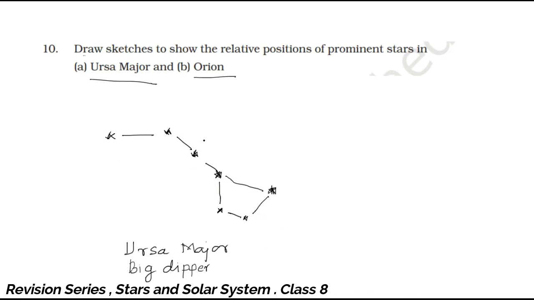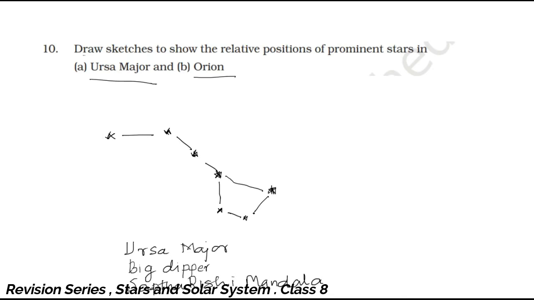Now in India, this constellation, this group of stars, our ancestors have named as Sapta Rishi Mandala, which means there are 7 great sages located in the form of stars. So we have 7 stars, 1, 2, 3, 4, 5, 6, 7, and each star is named after one of the 7 sages.